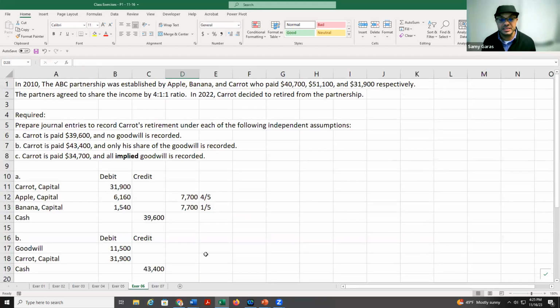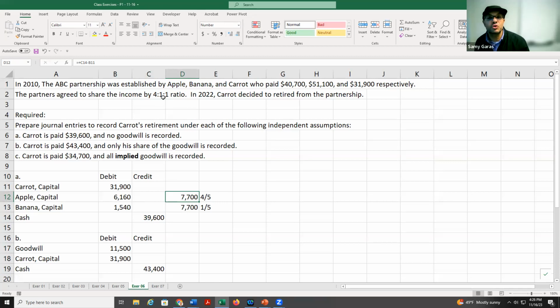The next one, exercise number 6. And here we see that there are 3 partners, Apple, Banana, and Carrot, but Carrot decides to leave. So what shall we do? We have 3 different situations, but you need to remember that Carrot has a capital of 31,900, and he will take 39,600. So how much is the difference between them? 7,700. So now they have the ratio 4 to 1 to 1, but Carrot is leaving.